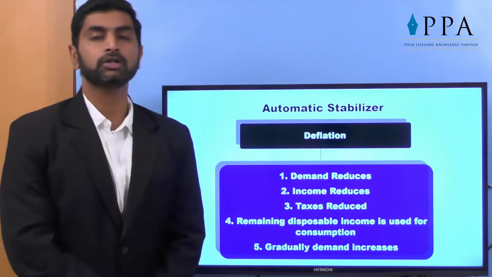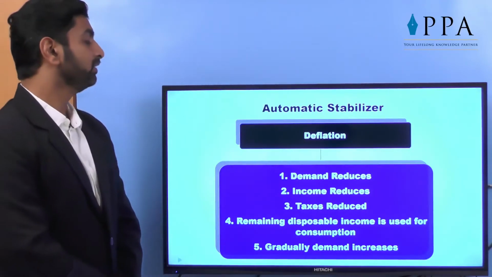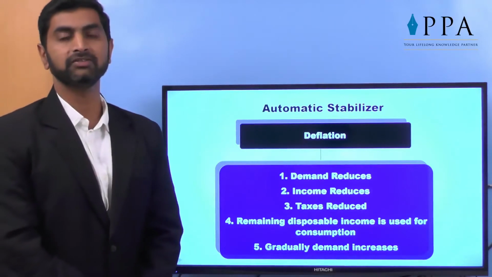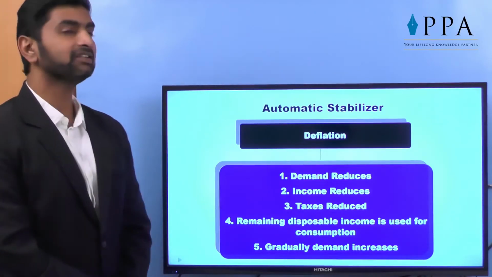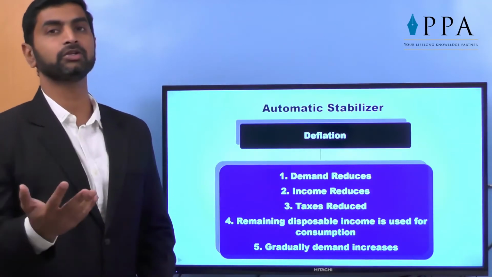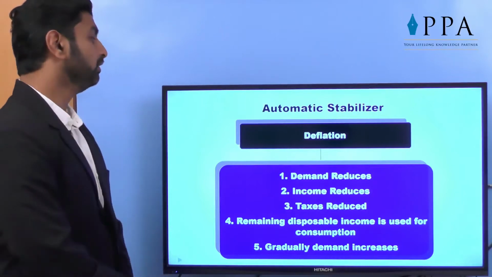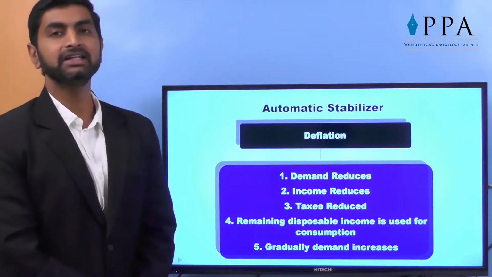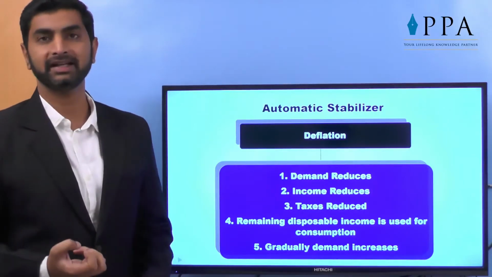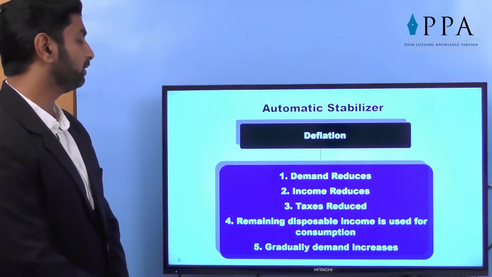So in case of an automatic stabilizer, how exactly does it work when there is deflation? Let's say demand reduces. As we know what deflation is, there is no demand for the product in the market. So demand came down. Obviously the income of the producer also comes down, and he will reduce the salary or wages of his employees also. So the overall income level comes down in the economy. As the incomes are lower, automatically the direct taxes come down. So taxes are reduced. The remaining disposable income is used for consumption.